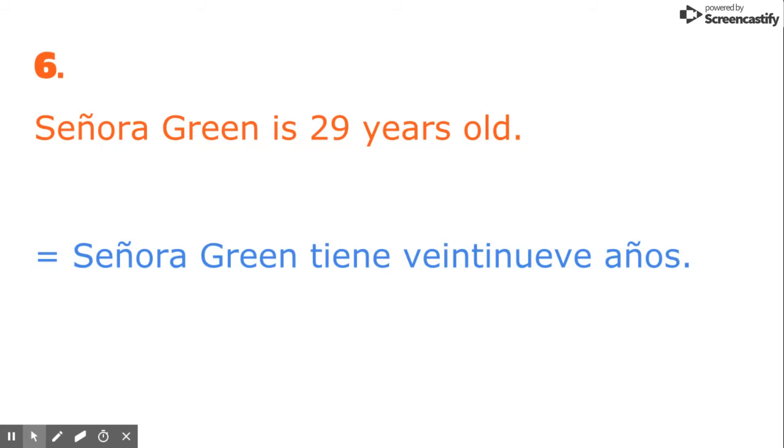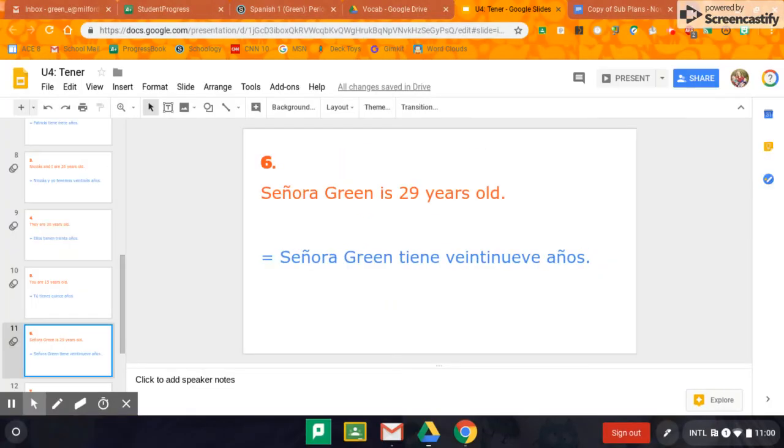All right, chicos. Now I'm going to have you grab a paper from the sub. It's called La Edad y Tener, and it practices exactly what we were just doing right now. So on the first part, I have you fill in the chart with the correct forms of tener, and then you have to translate the following. Now remember, when we're saying I am 14 years old, we're really not saying I am, we're really saying I have 14 years.